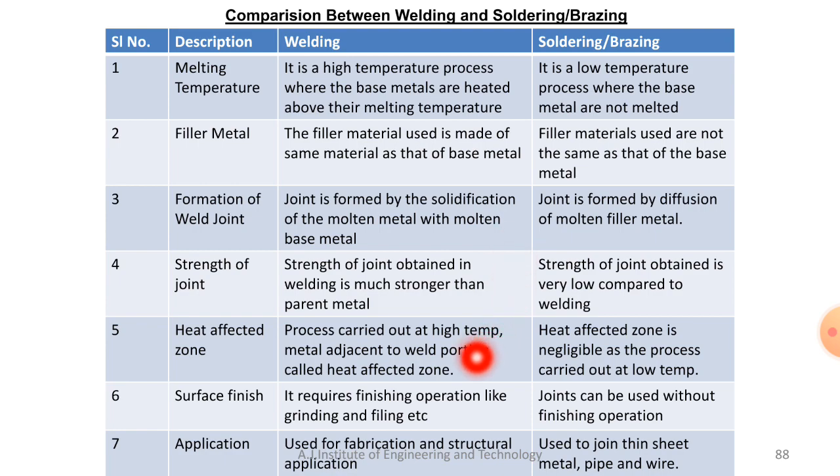Soldering is usually for electronic purposes, that is for PCBs, printed circuit boards. Sheet metal and some pipes can be joined with the help of brazing. But all the fabrication and structural work can be done with the help of the welding process.